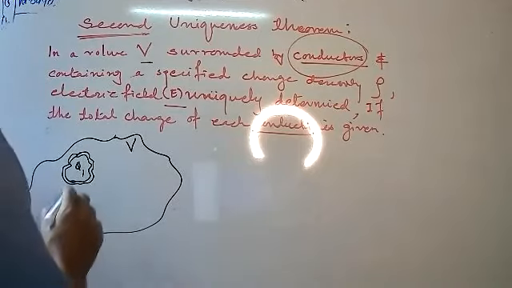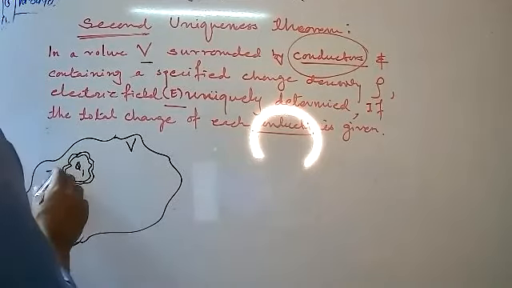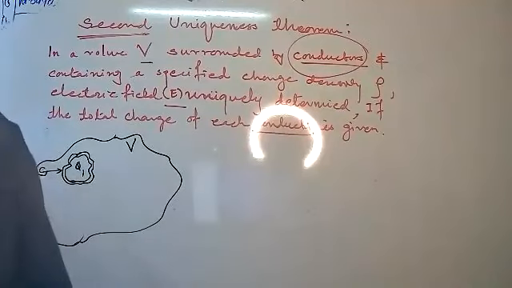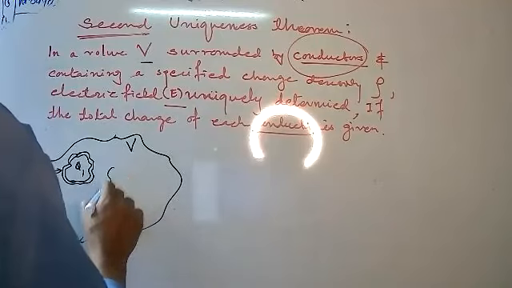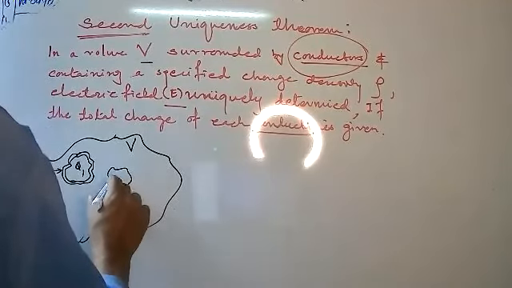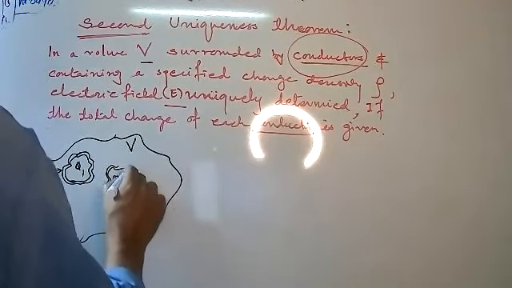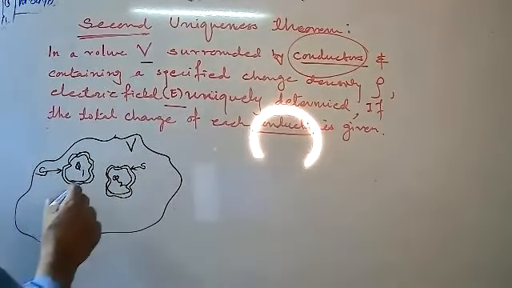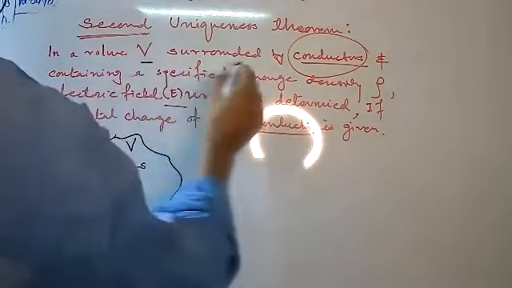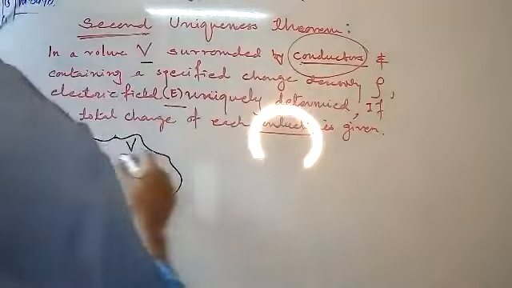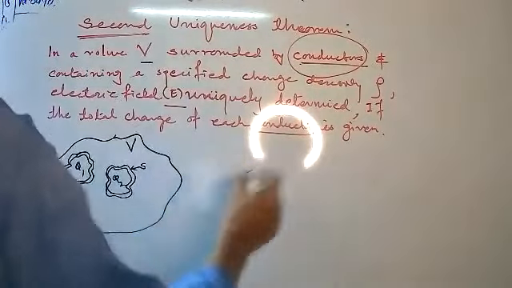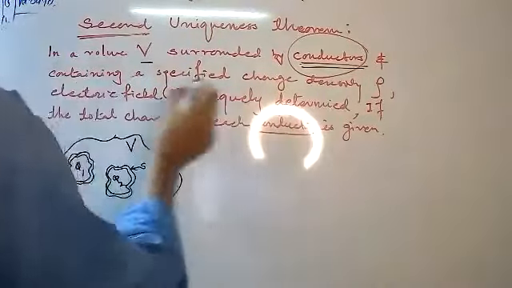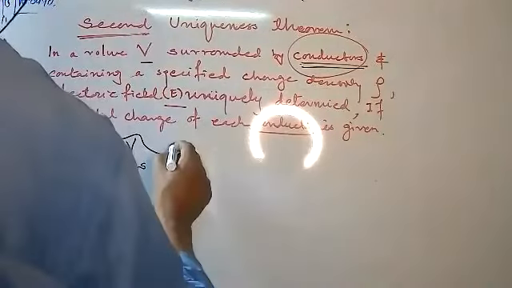This is the surface S. Now I will take one more, that is Q2, with its surface. All these conductors surround volume V, containing specific charge density rho.